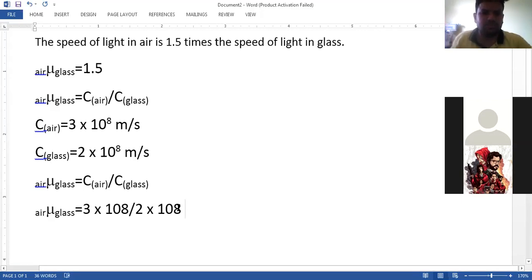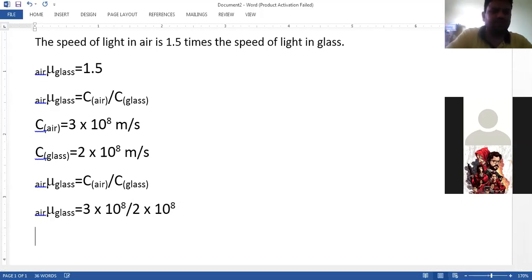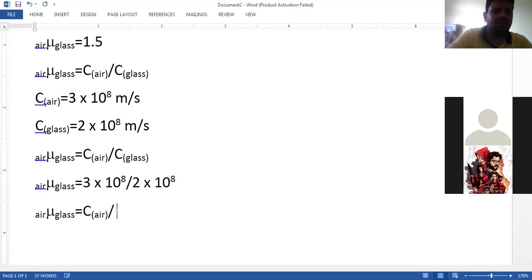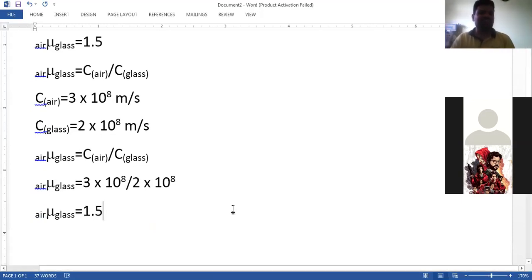The 10 raised to 8 terms get cancelled. So what are we left with? 3 divided by 2. What's the answer, beta? 1.5. Yes or no?